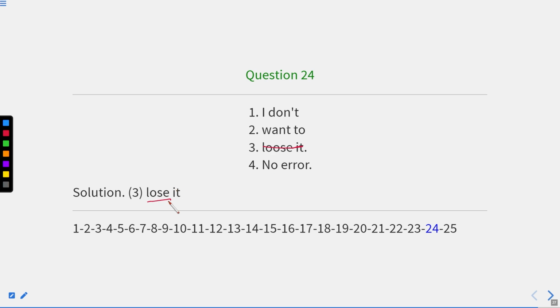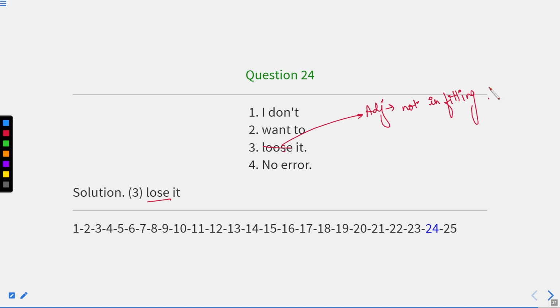Lost means when we have lost something, or when something is missing. Loose is an adjective which means unfit and not fitting. For example, if we say loose t-shirt or loose jeans, then it is fine, meaning not fitted.